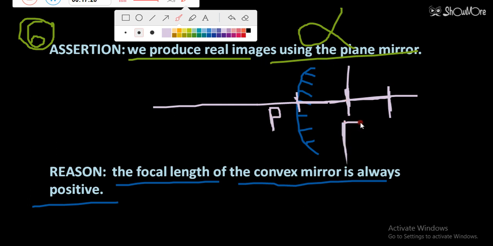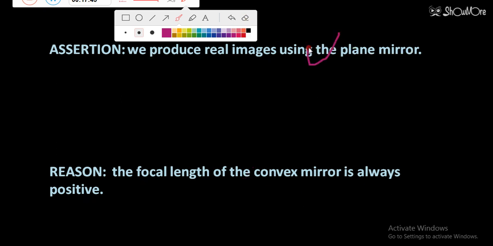So basically, whenever we measure the distance, we will measure it from pole to focus. So from pole up to focus, we have to measure the distance. So our answer will be positive, because the incident ray was also traveling in the same direction. So that means focal length of the convex mirror is positive. This is the right statement, but the assertion is wrong. So for the sixth question, assertion is wrong, but the reason is right.